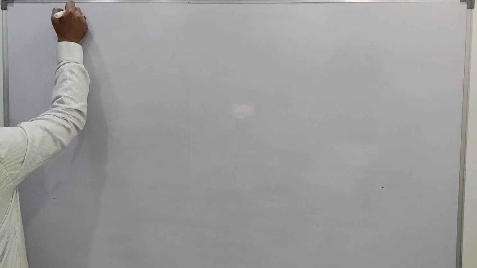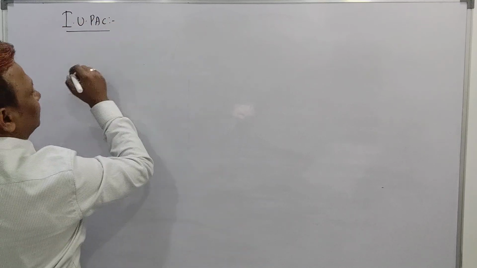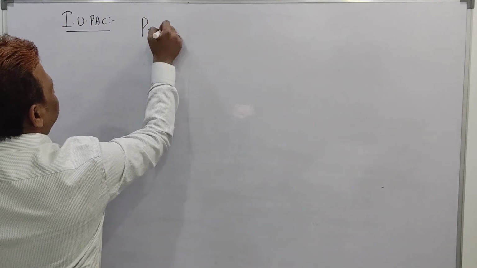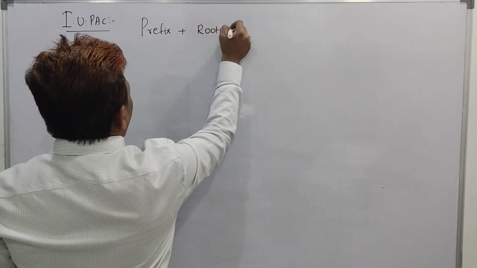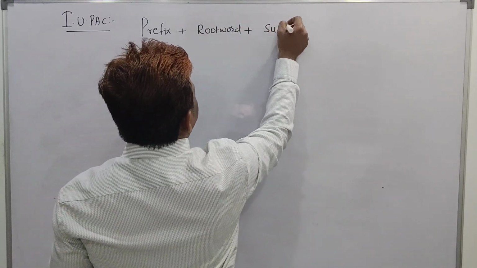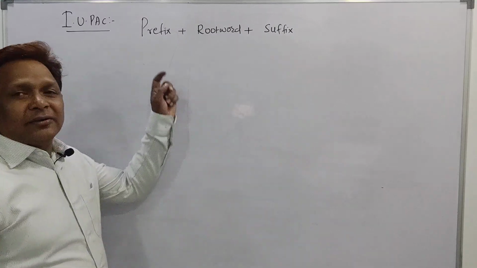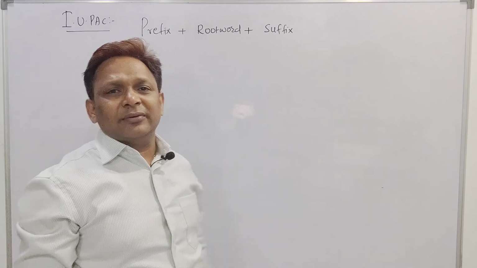Beta, now after writing the common names of dicarboxylic acids, we are coming to the IUPAC nomenclature of organic compounds. But for writing the IUPAC name of any organic compound, you have to follow this rule. The first one you should mention is the prefix. Then, beta, you should mention the root word. Prefix, then root word, and at last you should mention the suffix. I repeat, beta. First you have to write the prefix, then go with the root word, and then enter the suffix.